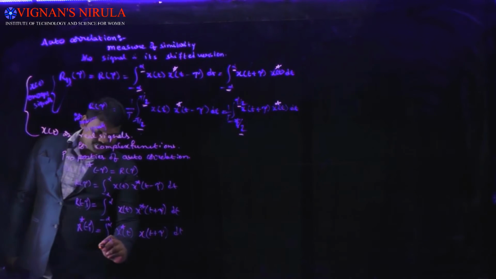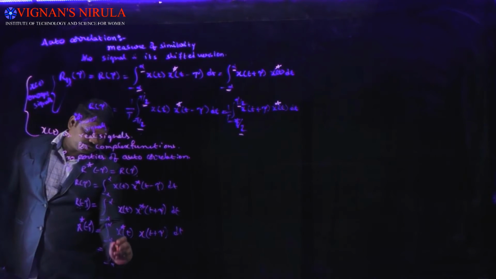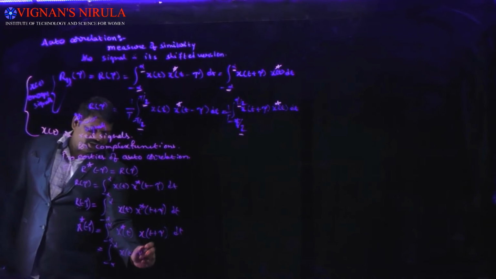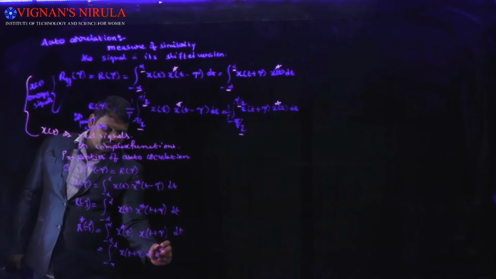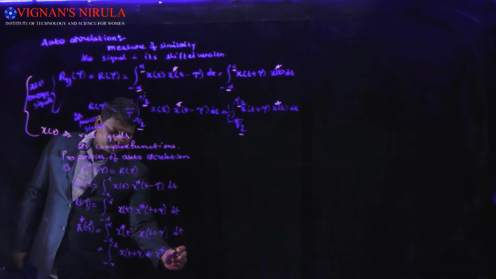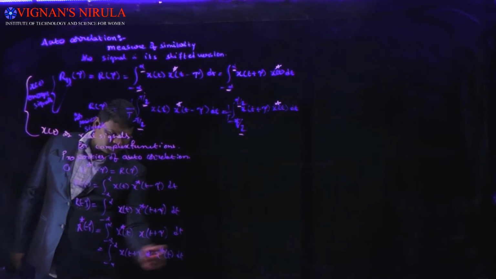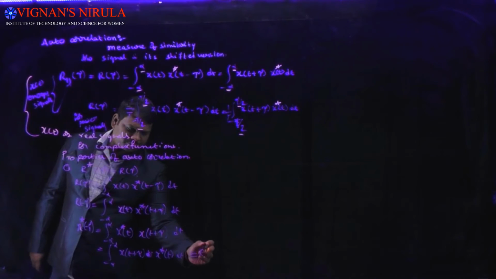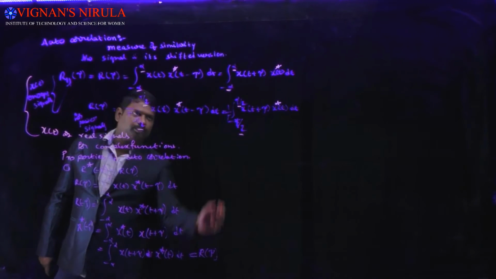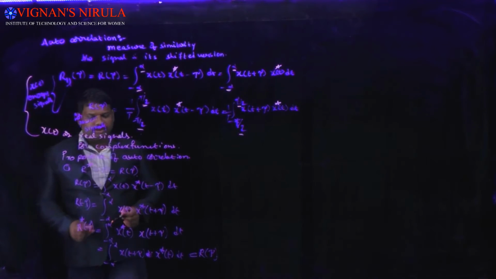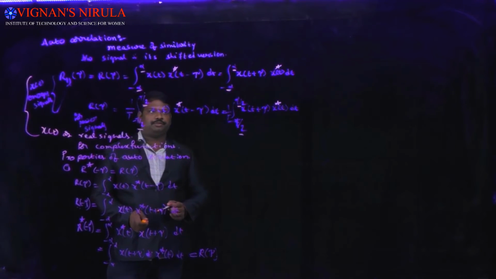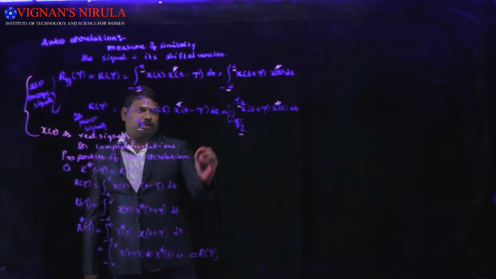When we rearrange this, we get x of t plus tau times x star of t dt. That is simply our formula for R of tau, another form of R of tau. That is the first property.